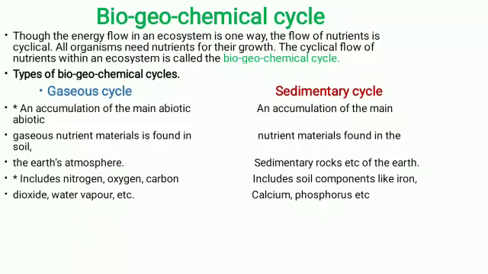In the sedimentary cycle, there is an accumulation of the main nutrient material found in the sedimentary rocks of the earth, which includes soil components like iron, calcium, phosphorus, etc. The difference is there. In the gaseous cycle you will find gases, and in the sedimentary cycle you will find components like iron, calcium and phosphorus. They are not gases, they are elements. So that was the difference between the gaseous cycle and the sedimentary cycle. They are both biogeochemical cycles.